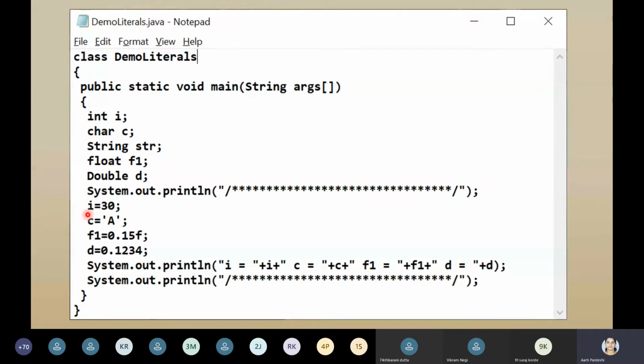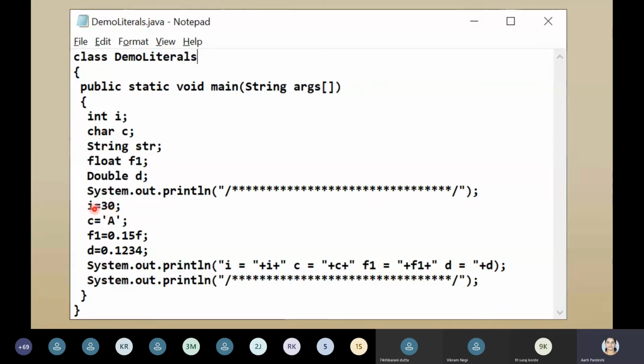Now this is once again a statement. 30 is the right hand side value and i is the left hand side value. So i is the variable, and the value we are assigning is 30. Here also, in between you can put a single space or a tab. It will work perfectly. c is a character, so c equal to, in single quotes, capital A, semicolon.